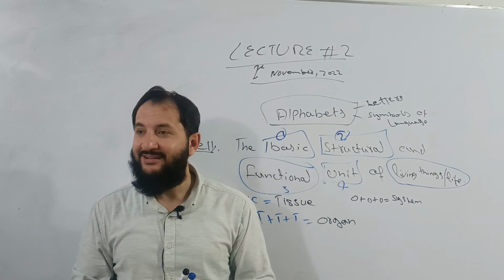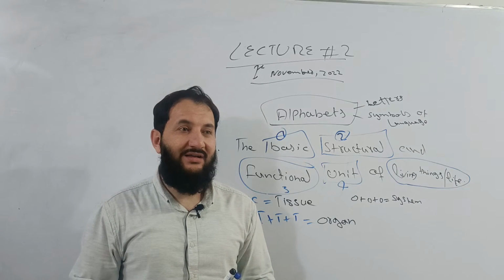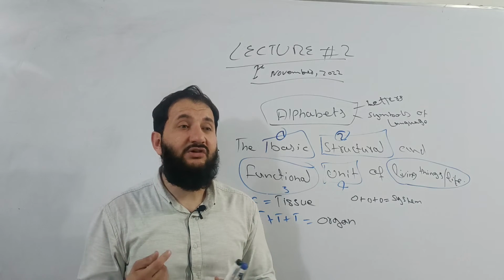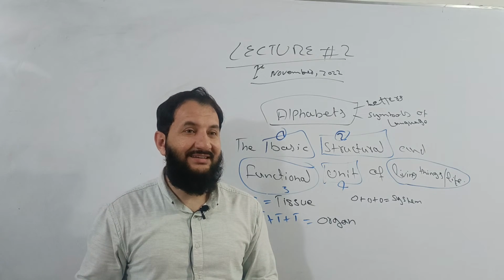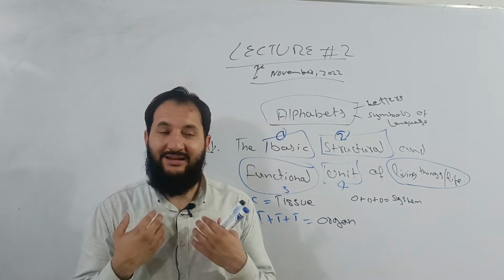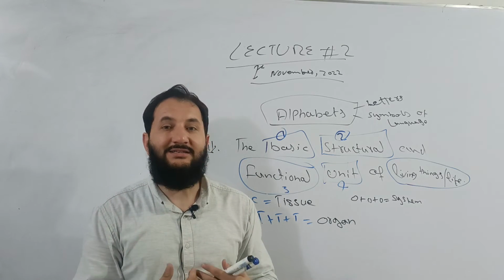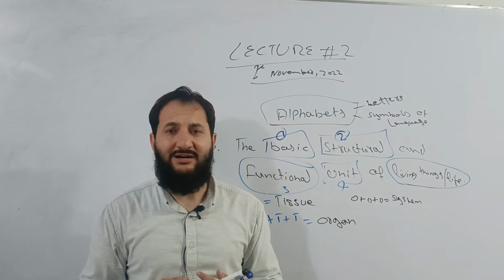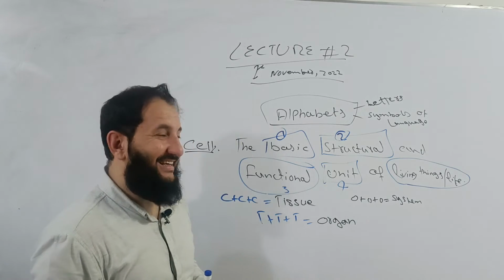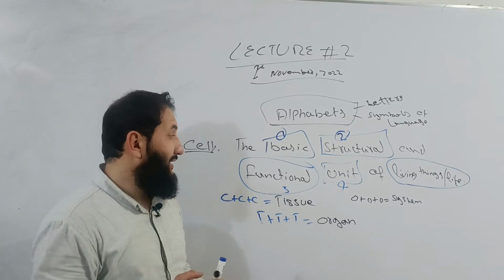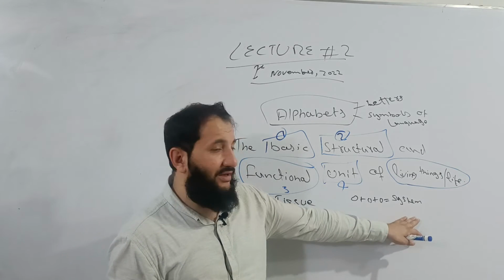Now, we have different systems in the body. Nervous system. Respiratory system. The respiratory system includes the nose, pharynx, larynx, then the lungs, and it also includes the heart. The heart will pump it. Now cardiac is itself a system. So when different organs combine together, what do they form?